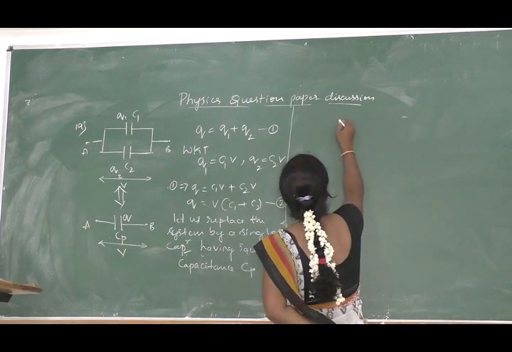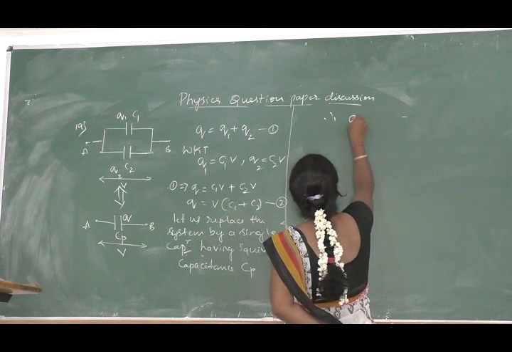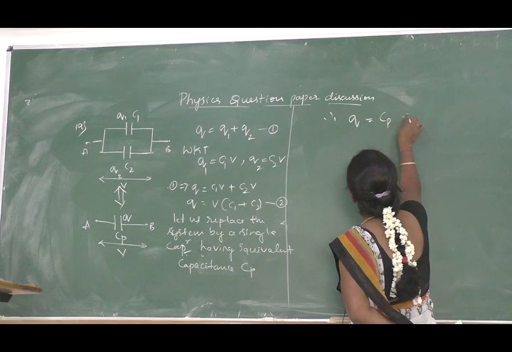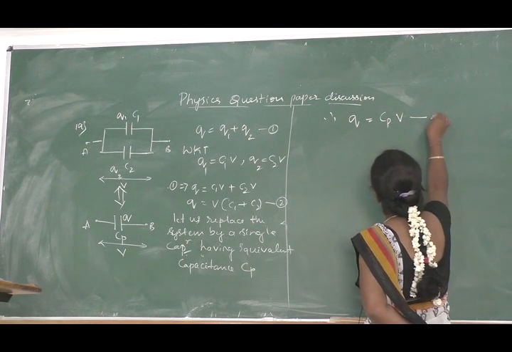So for that, we will have the charge on the equivalent capacitor is Q is equal to Cp into V. Let us call this as equation 3.